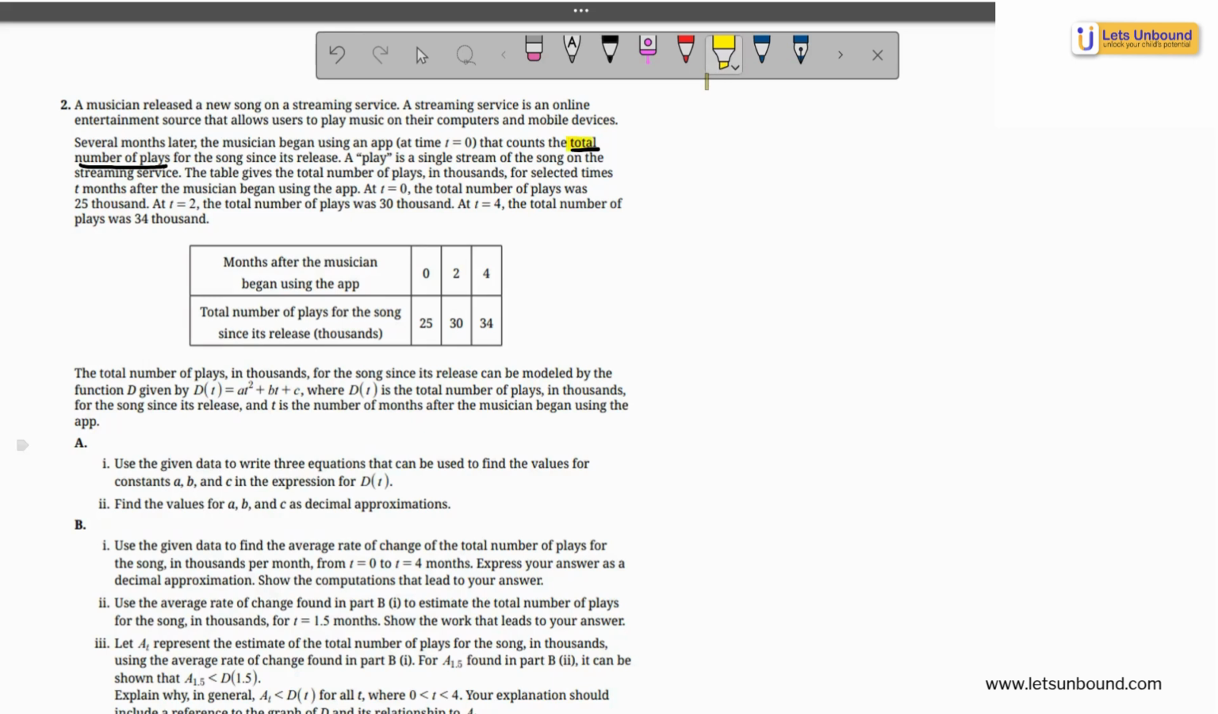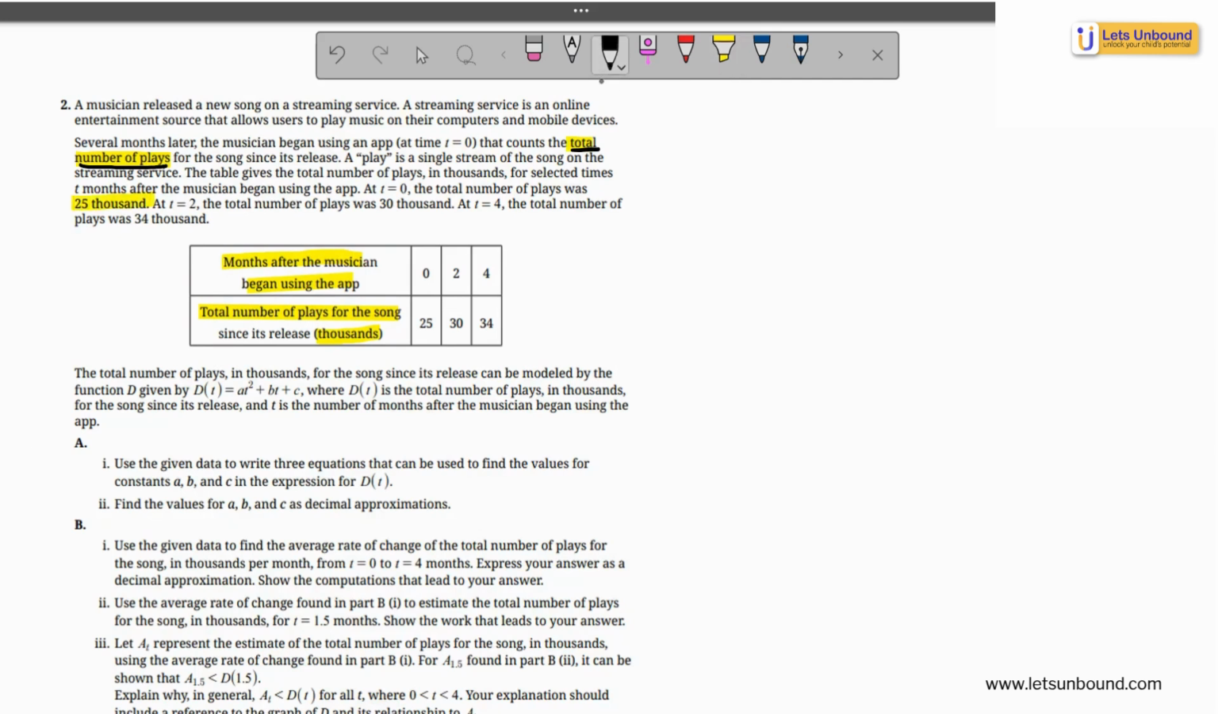So it says at time t equal to 0, we are trying to calculate the total number of plays. One of the variables we're using is the months after the musician began using the app. And the second, dependent variable is the total number of plays for the song since its release, and it is given in thousands. For example, the table gives the total number of plays in thousands. At t equal to 0, the total number of plays is 25,000, but it has been listed as 25.